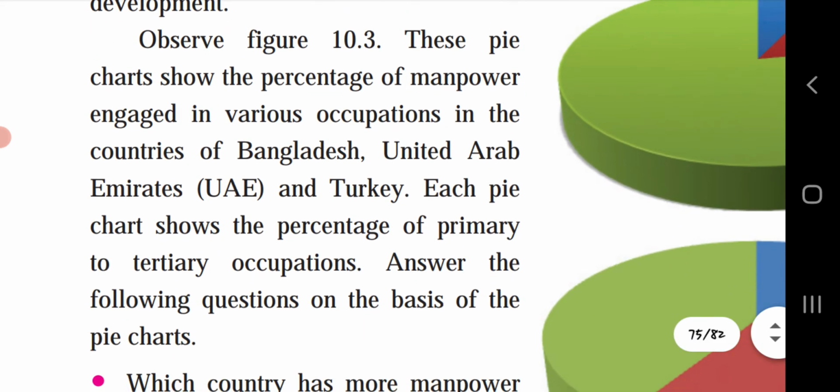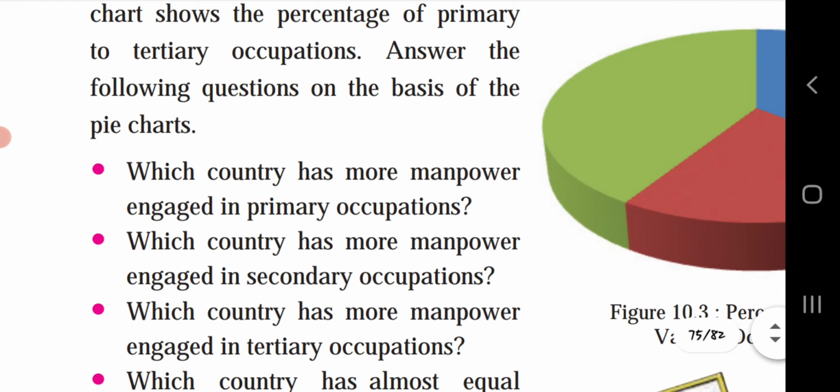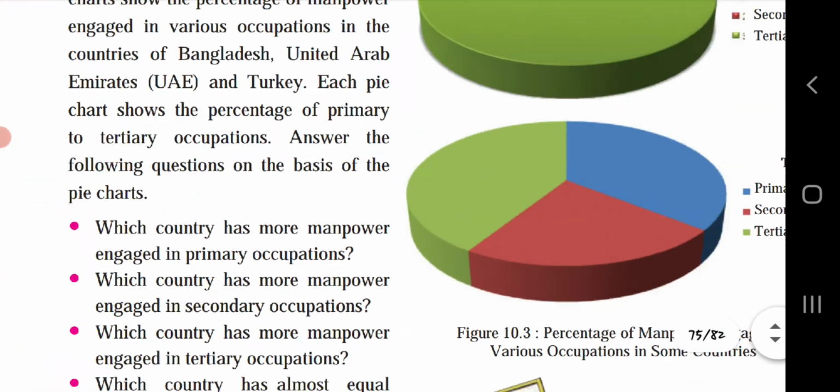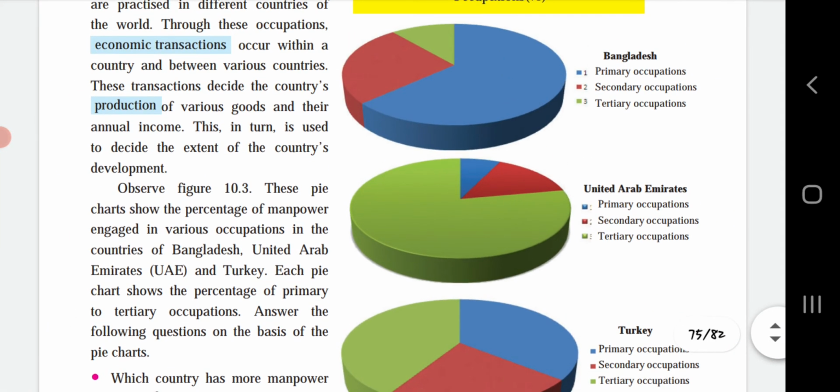Observe figure 10.33. This pie chart shows the percentage of manpower engaged in various occupations in the countries of Bangladesh, United Arab Emirates and Turkey. Each pie chart shows the percentage of primary, secondary or tertiary occupations. Answer the following questions on the basis of the pie charts. Let's see. These are the three pie charts.